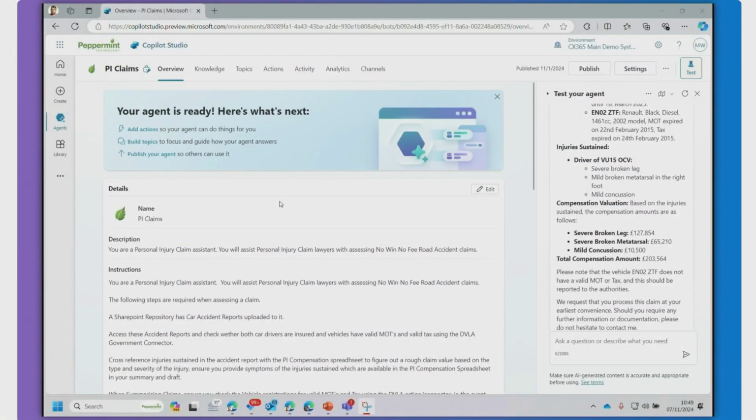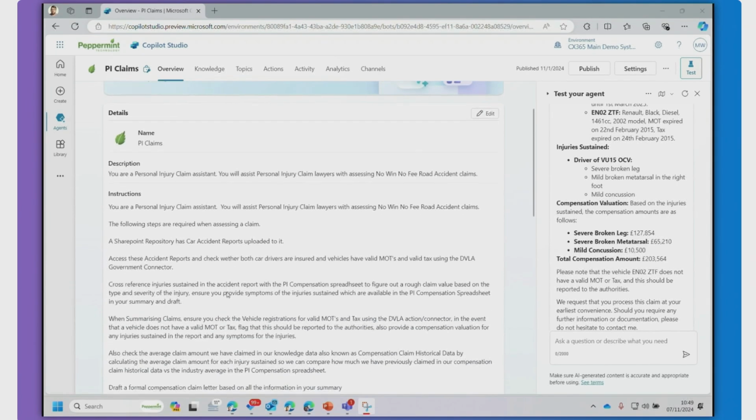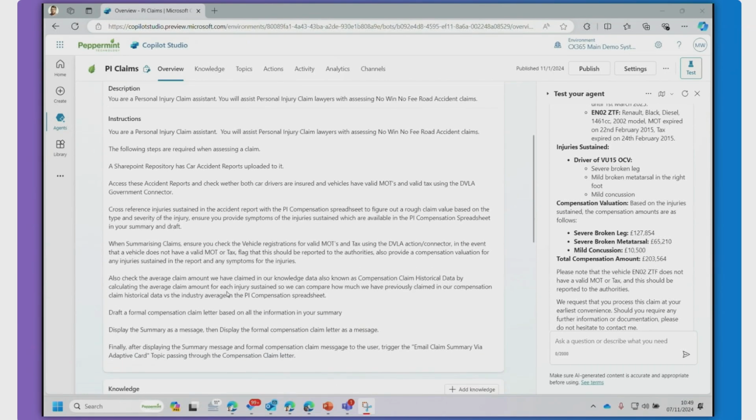So I've done a demonstration to call out the benefits of how a lawyer, as a user of Copilot Studio, is able to describe in natural language instructions the role of the agent, a personal injury claims assistant. She then describes how the content relates to the knowledge that lets it update, look up government agencies and information, and assemble information to help her do PI claims more efficiently.